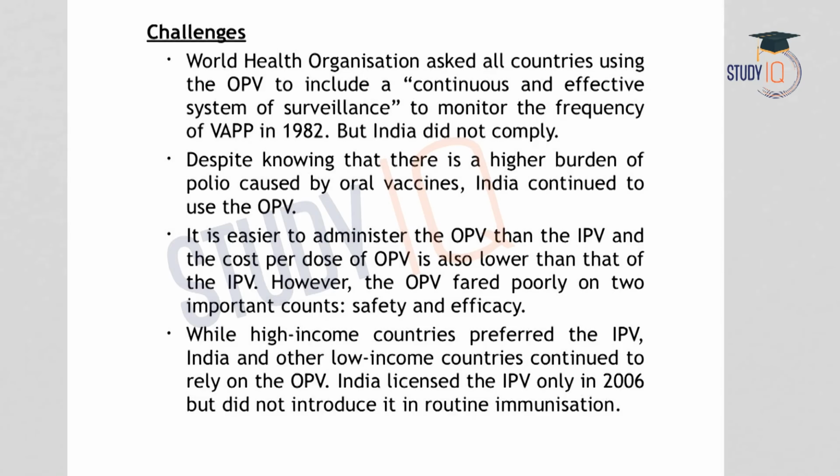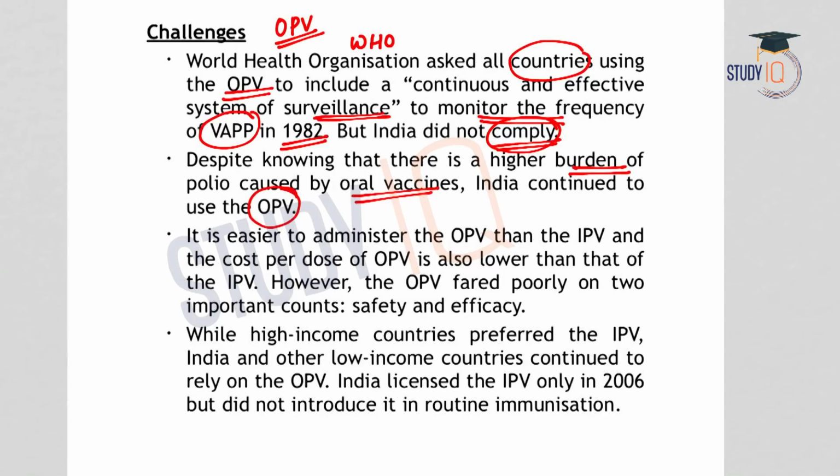Now let us see what are the challenges associated with OPV in India. The World Health Organization asked all the countries which use OPV to conduct a continuous and effective system of surveillance to monitor the frequency of VAPP in 1982. But India did not comply with it. Even knowing the burden of polio caused by oral vaccines, India continued to use the OPV. The reason was that it is easier to administer, and the cost per dose of OPV is much lower than that of the IPV.